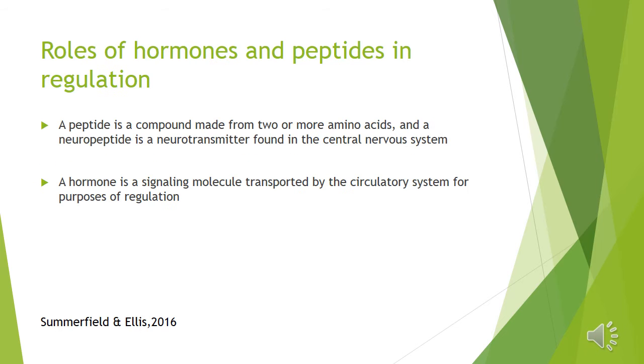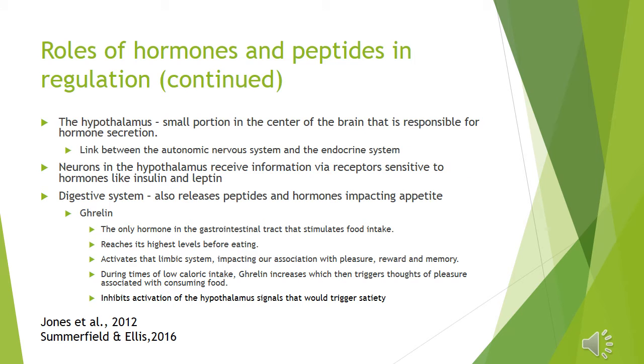The role of hormones and peptides in regulation. A peptide is a compound made up of 2 or more amino acids, and a neuropeptide is a neurotransmitter found in the central nervous system. A hormone is a signaling molecule transported by the circulatory system for purposes of regulation. The hypothalamus is a small portion in the center of the brain that is responsible for a multitude of things,